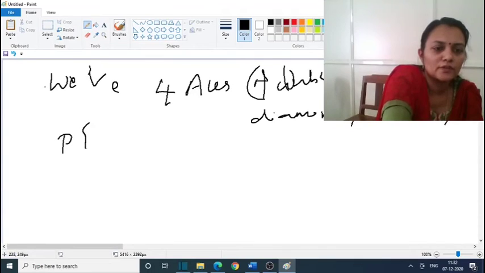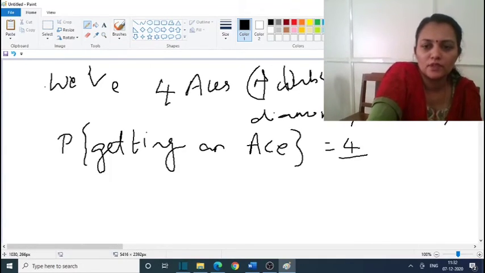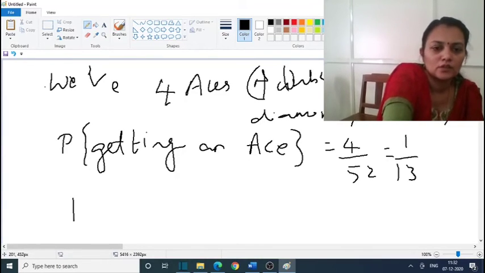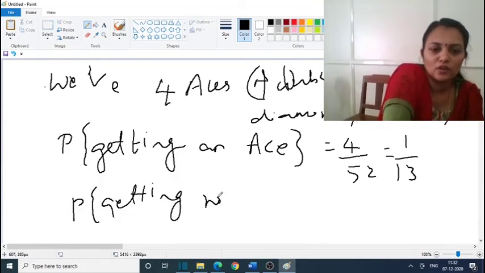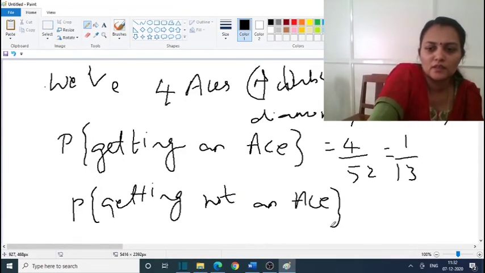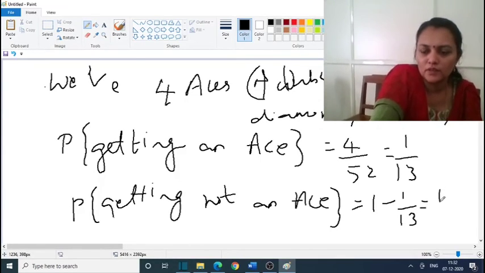So the probability of getting an ace is equal to 4 by 52, which is equal to 1 by 13. So the probability of not getting an ace is equal to 1 minus 1 by 13, which is equal to 12 by 13.